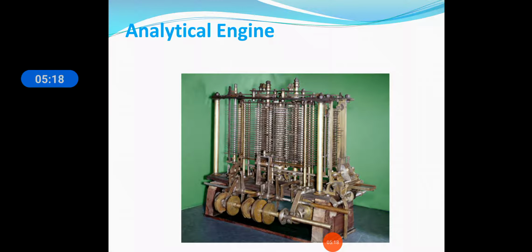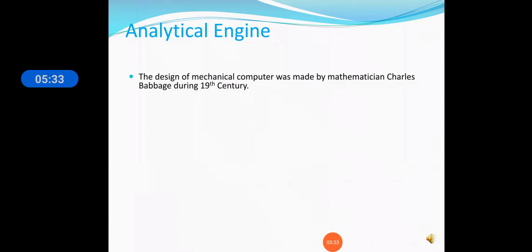Now next is the analytical engine. This is the picture of the analytical engine. It is a very important invention, and this design was used for the computer. The design of a mechanical calculator was made by mathematician Charles Babbage during the 19th century.